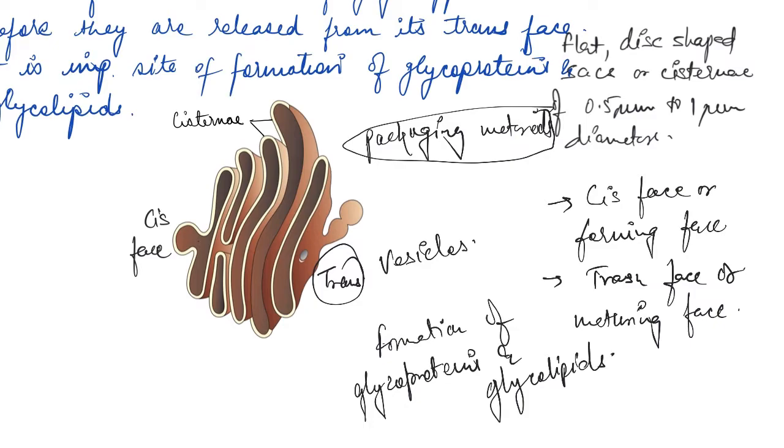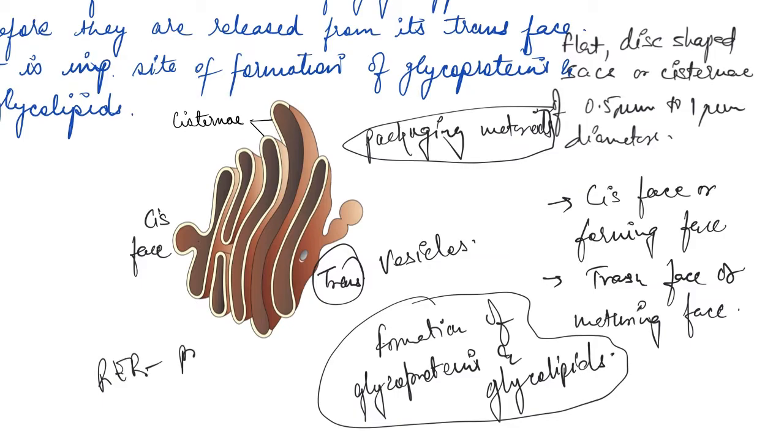So basically, all the materials coming out of the rough endoplasmic reticulum, which are proteins, and the smooth endoplasmic reticulum, which are lipids, are first packaged in the Golgi apparatus and then released either inside the same cell or to adjacent or other cells. So that is why the endoplasmic reticulum and Golgi apparatus work in close association, and the Golgi apparatus plays a very important role in packaging of all these important materials.